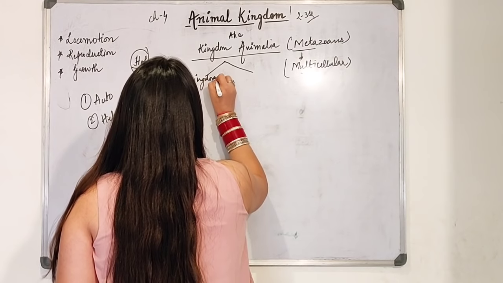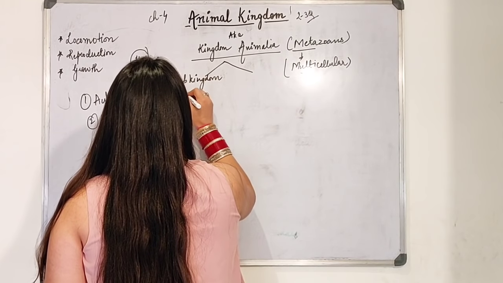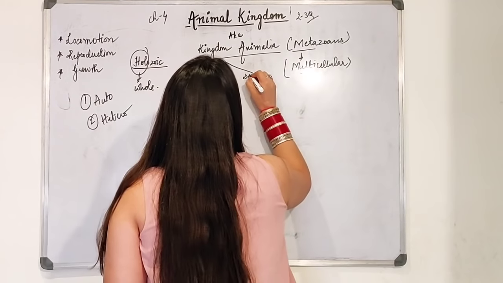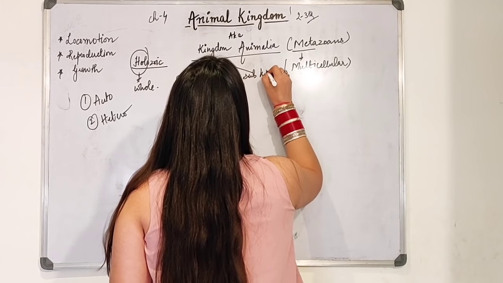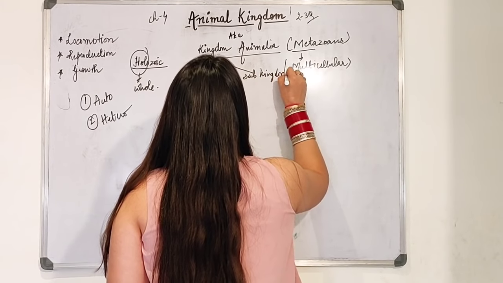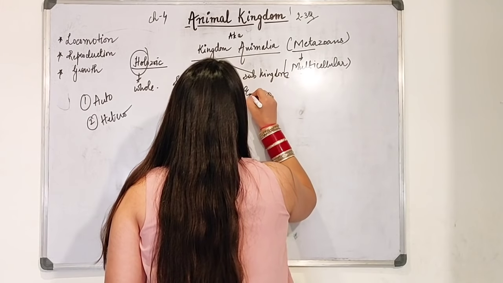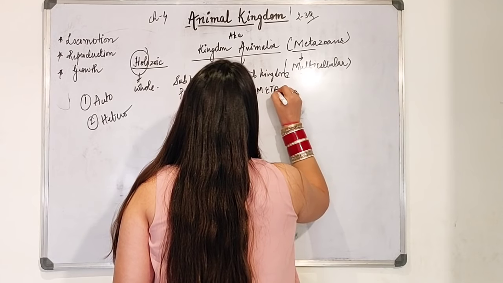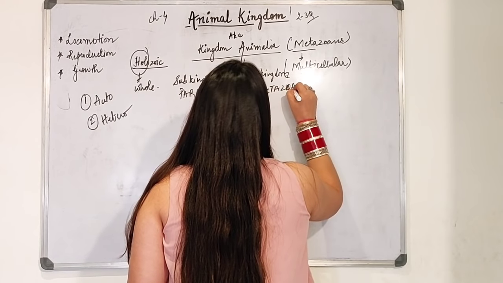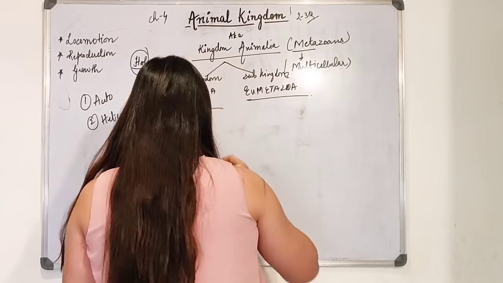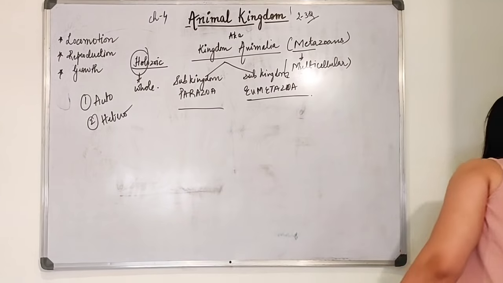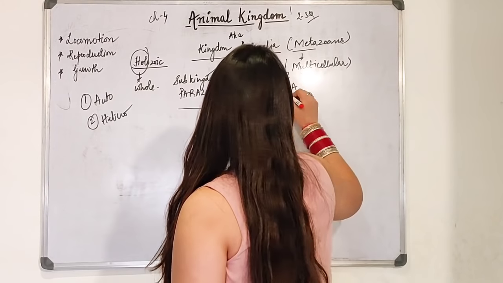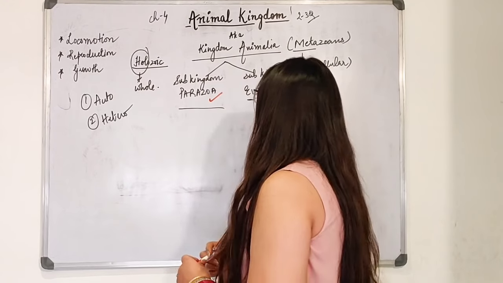Sub-kingdom Parazoa, and sub-kingdom, yes, you all know it, it is Eumetazoa. So this is Parazoa and this is Eumetazoa. There are two sub-kingdoms. One is Parazoa and one is Eumetazoa.